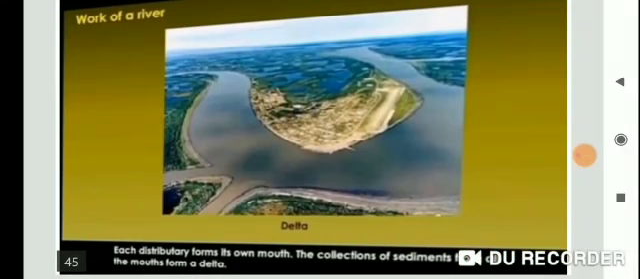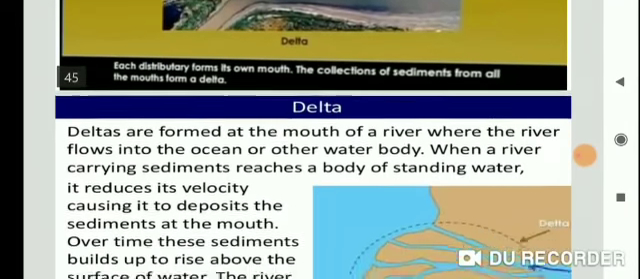What is a delta, students? This picture shows the triangular shape and alluvial deposit at the mouth of a river where it enters the sea, which is called the delta. Each distributary forms its own mouth, and the collection of sediment from all the mouths forms a delta. Now let's see the delta.